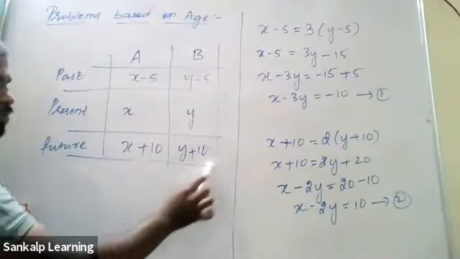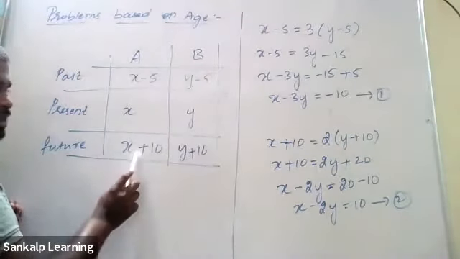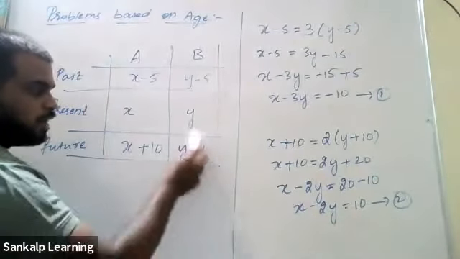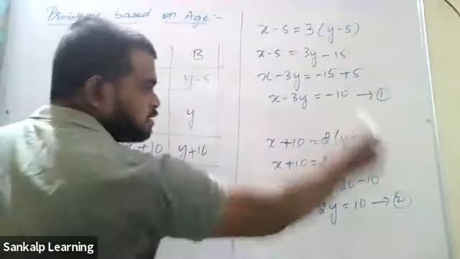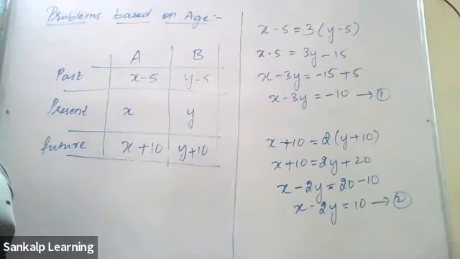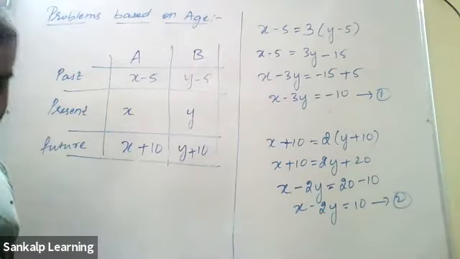I'm going to talk only about this. A's age, that is x plus 10, was twice, that is 2 times B. 2 into y plus 10. Simplify this, you'll get another equation. This is your first equation. This is your second equation. Solve by elimination method. You will get the answer of x and y. Is that clear? Okay, sir. Yes, sir. Thank you, sir.